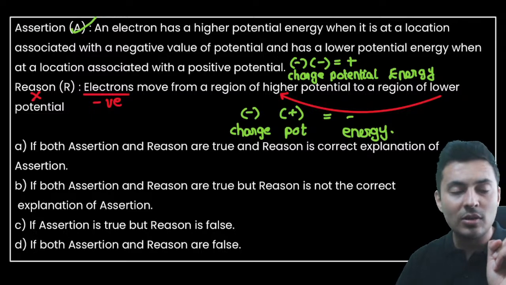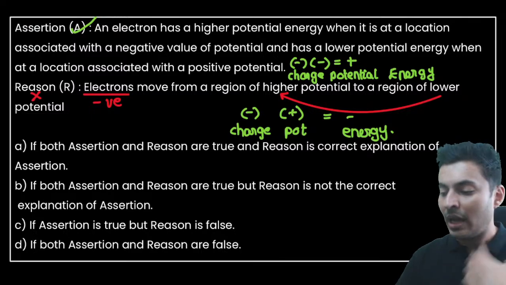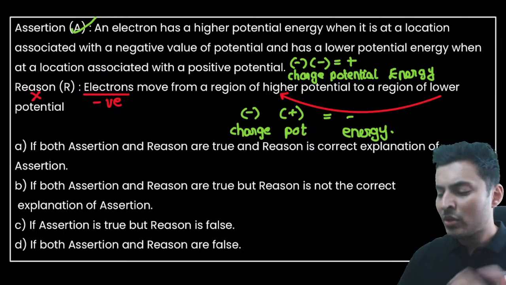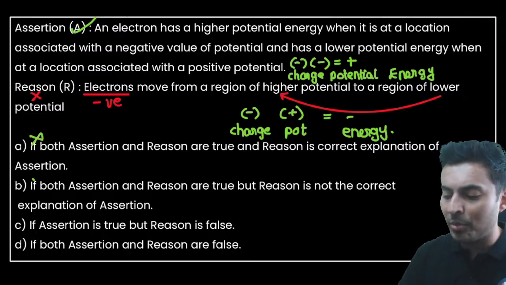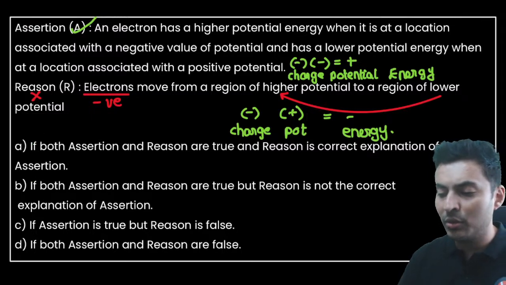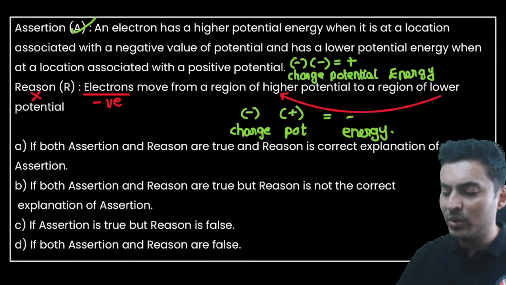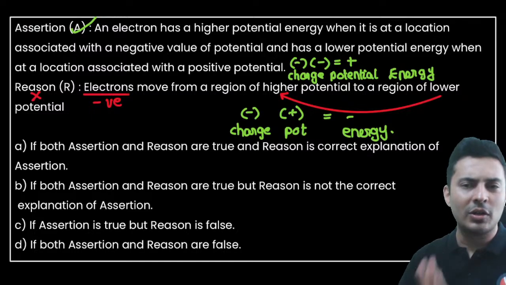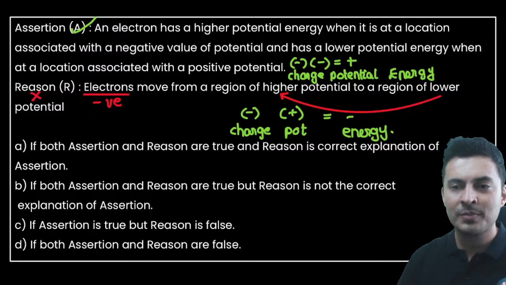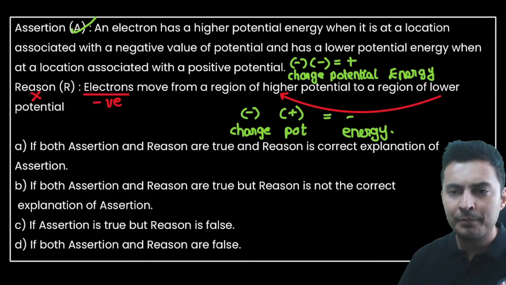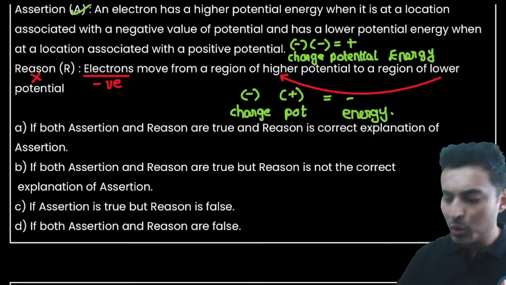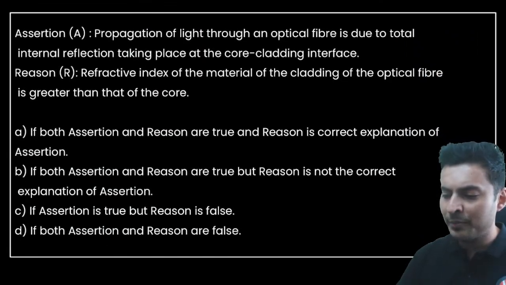That's why I saw the reason first, then I understood reason only is wrong. So immediately option A is wrong, option B is wrong. So I have eliminated those two options. Either C is correct or D is correct. Now you just have to see whether the assertion is correct or wrong. That's how you solve this. Understood? Everyone? Everybody with me? Cool. Let's apply this technique for the next one.